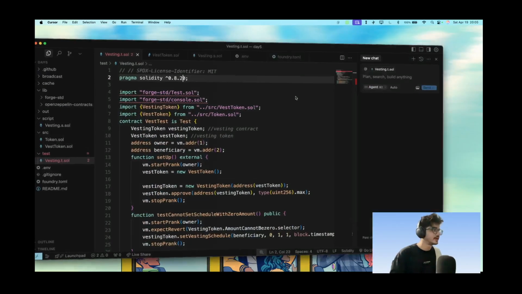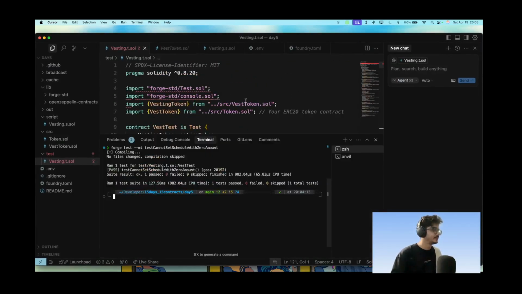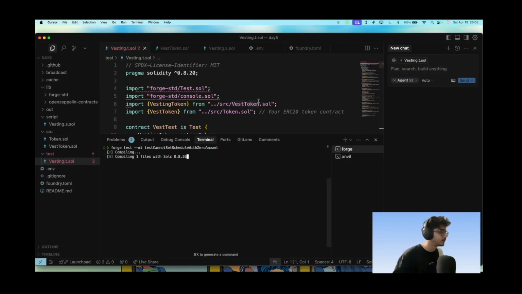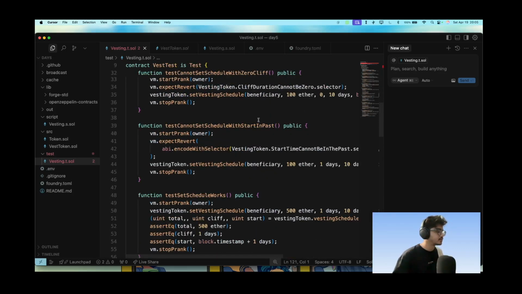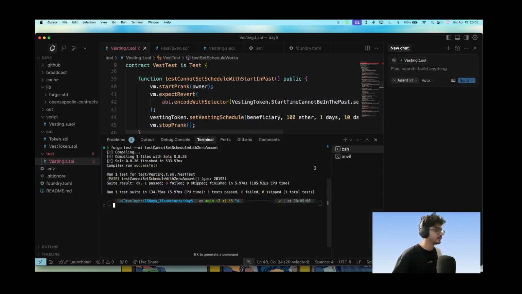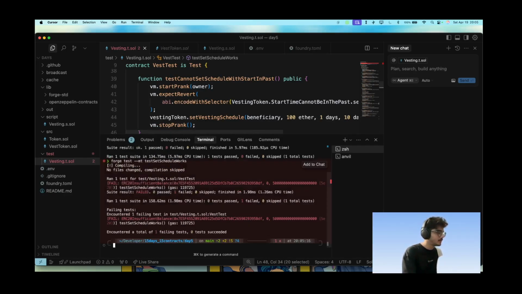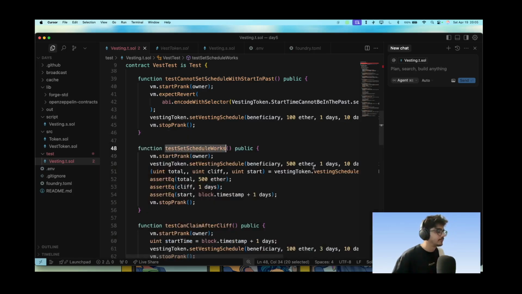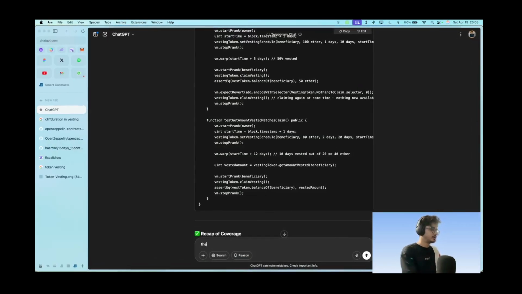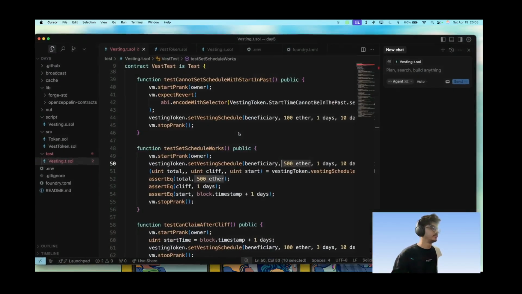So let's just copy this file and paste it here and see if the same works. It works actually. Let's see if test schedule works, is passing. It fails because of ERC20 insufficient balance, and 500 ether is not what we need here. The amount should be in ERC20 and not ether, because that's what we need.